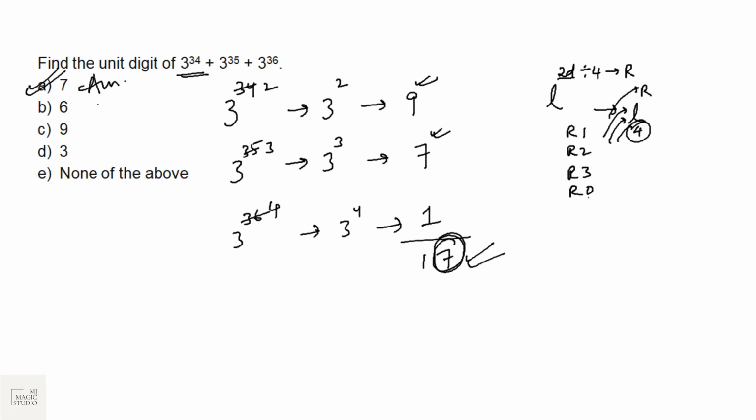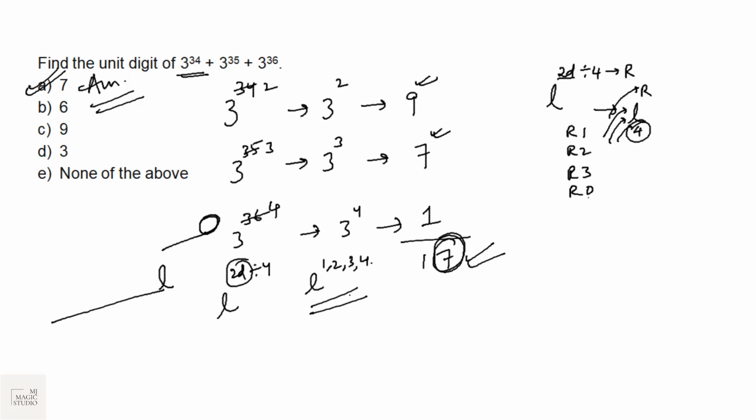That is option A. Follow the simple rule. Whatsoever the number is given, look out for the last digit of the number. Whatever be the power given, look out for the last 2 digits of the power. Divide this 2 digit number by 4 and find the remainder. If remainder is 1, 2, 3, 0, your new power will become 1, 2, 3 or 4 and then find the last digit. That's it. Your answer is A, 7.